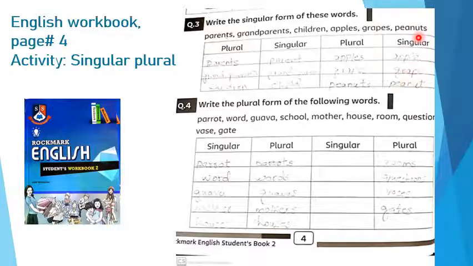And the last word is peanuts. S is again used here. So by removing S here, we get the singular form, that is peanut. P-E-A-N-U-T. Peanut.